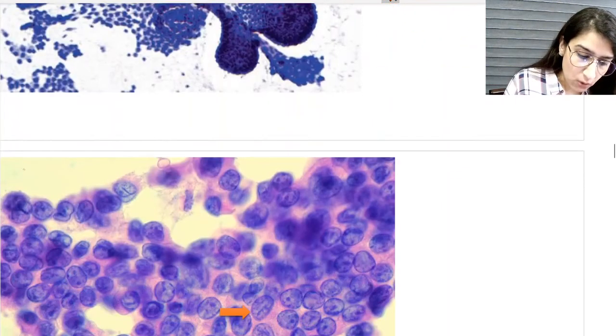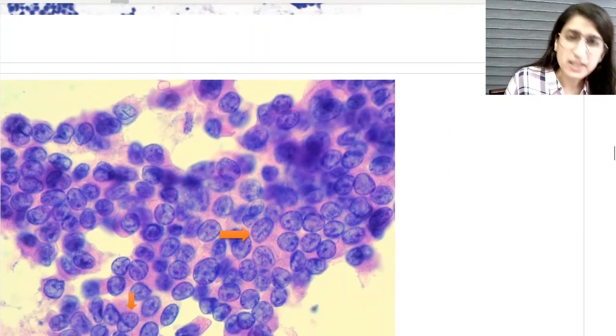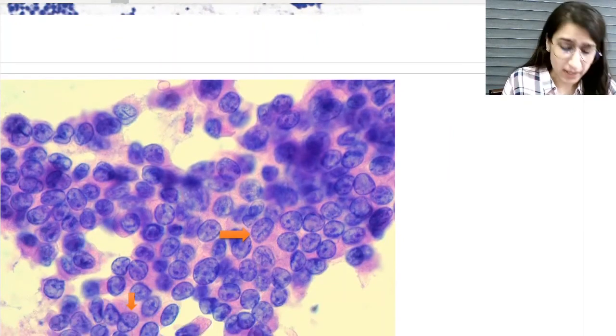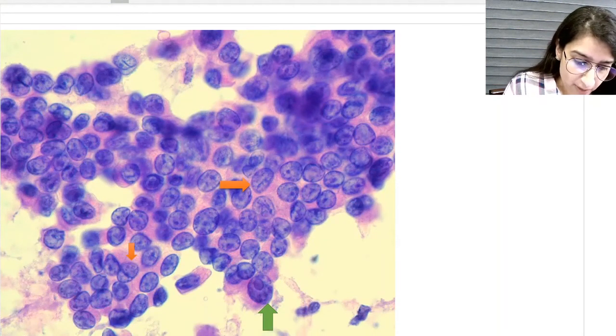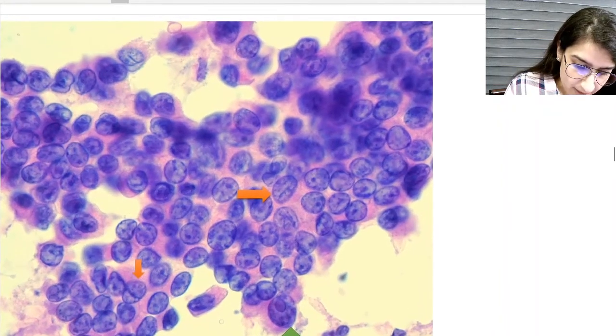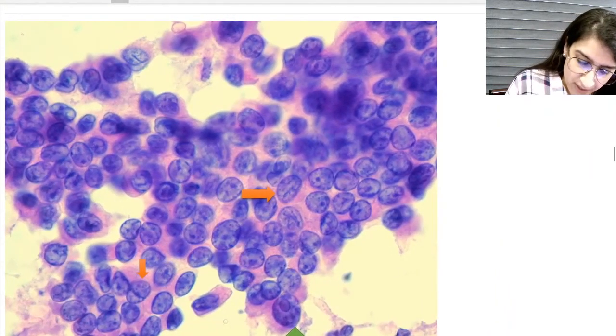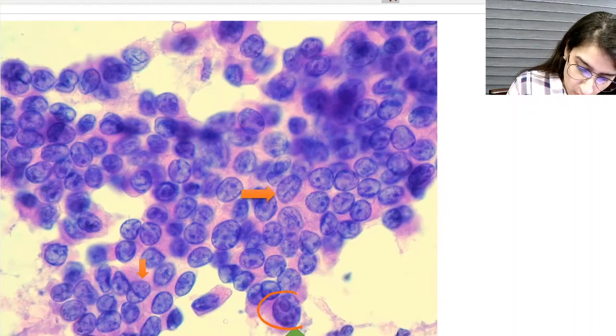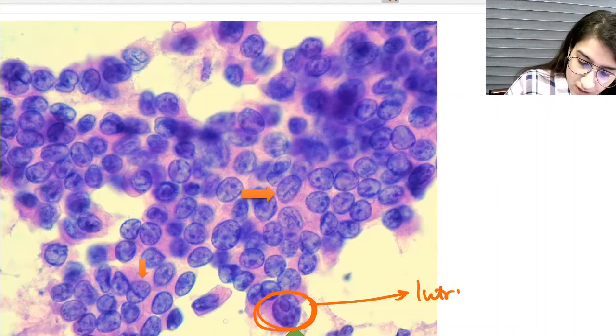If I go to a higher magnification to look at the individual cell property, I am magnifying it more for all of you. Can you appreciate this cell? What is this cell showing? This cell is showing you an intranuclear pseudo inclusion.